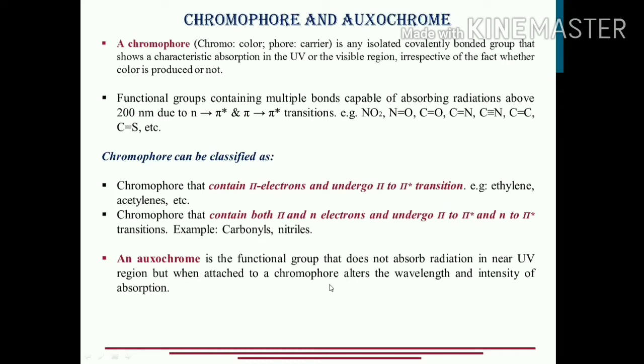Next is the oxochrome. Oxo is actually a subsidiary thing. An oxochrome is a functional group that is not itself undergoing any absorption of radiation near the UV region. But when such a group is attached to a chromophore, it changes the wavelength at which the absorption occurs, or it can also change the intensity of the absorption. So either the intensity changes or the wavelength changes. Why does that change happen? Because an oxochrome is present there with the chromophore. So that is called an oxochrome.